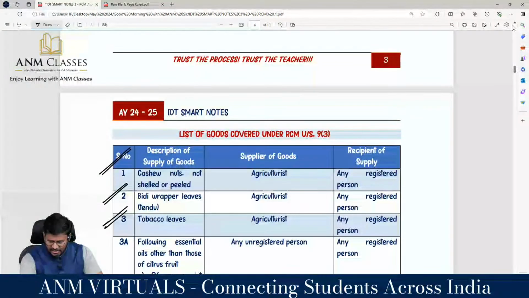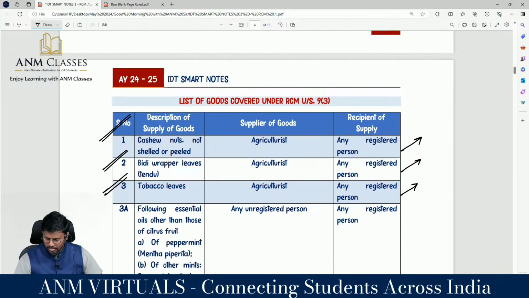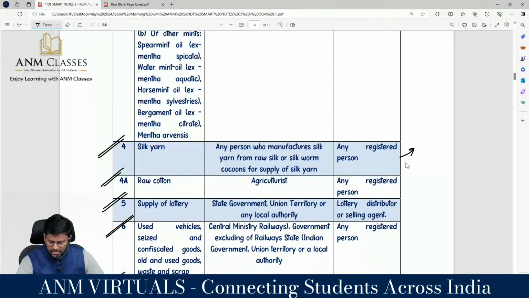And we can say that the recipient is any other person, the only exception being the lottery distributor or an agent. Even though he is not a registered person, he has to take compulsory registration under section 24.